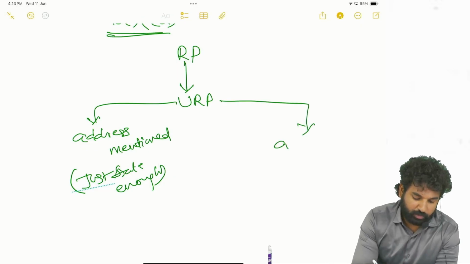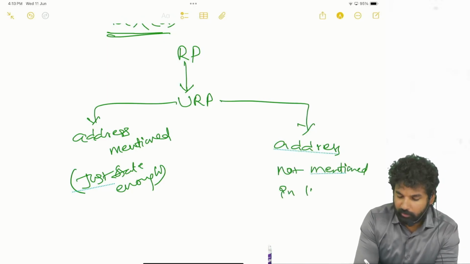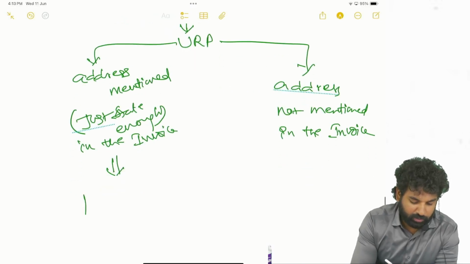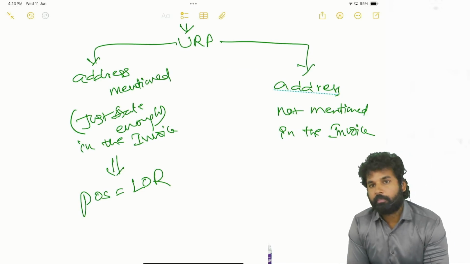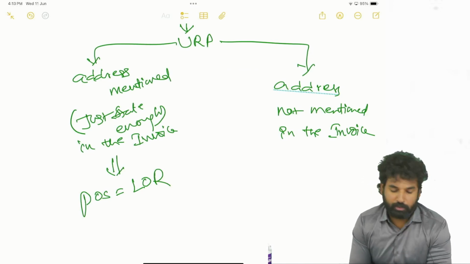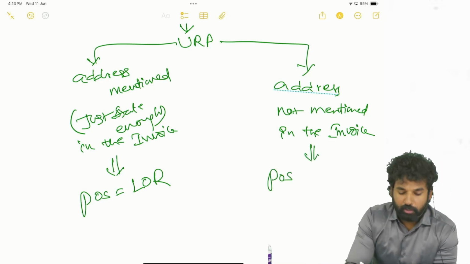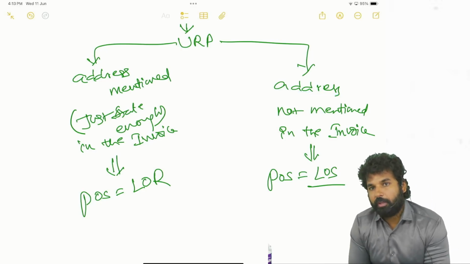Okay, address not mentioned in the invoice. So if the address is mentioned in the invoice, then the place of supply will be the location of the recipient. When the address is not mentioned in the invoice, the place of supply will be the location of the supplier.